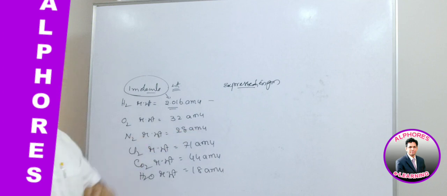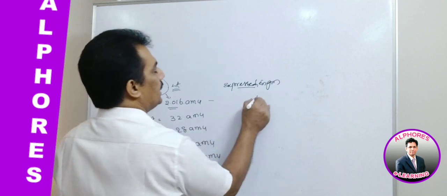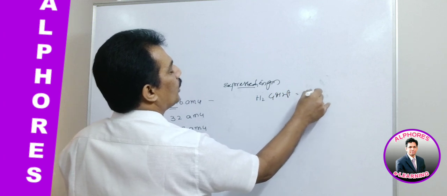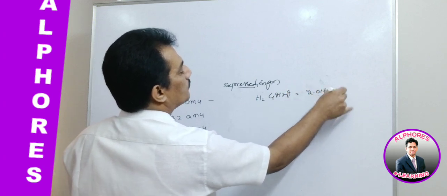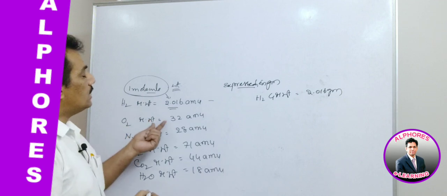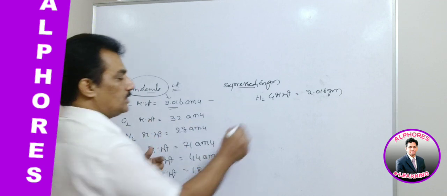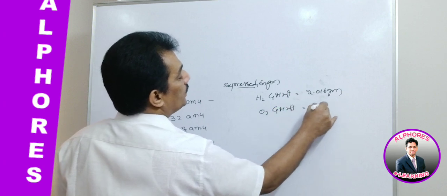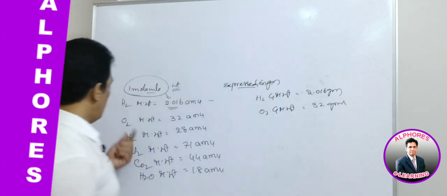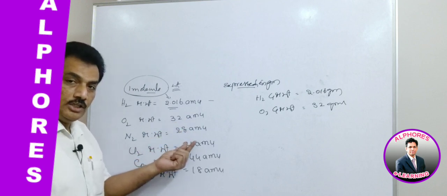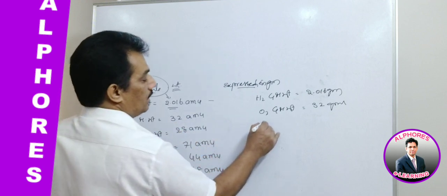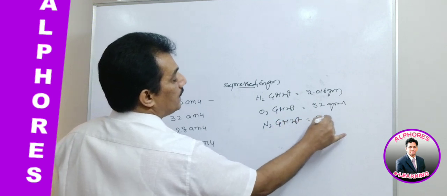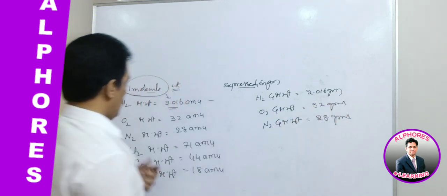Then what will be the hydrogen gram molecular weight? Hydrogen gram molecular weight is 2.016 grams. Similarly, oxygen molecular weight is 32 AMU, but oxygen gram molecular weight is 32 grams. Nitrogen molecular weight 28 AMU, but nitrogen gram molecular weight is 28 grams.